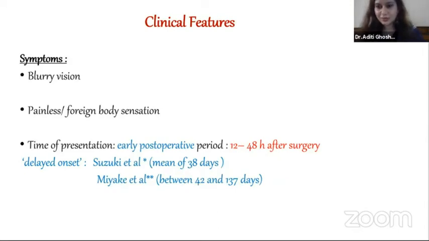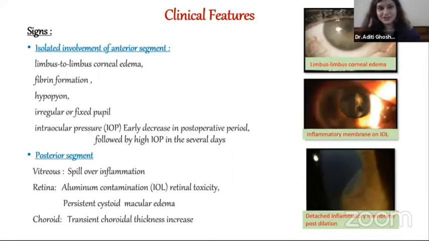So what are the clinical features? The patient might come with blurry vision, painless, discomfort, foreign body sensation. The time of presentation is most commonly in the early post-op period, that is within 12 to 48 hours after surgery. Delayed onset has also been documented by Suzuki et al. and Miyake et al.